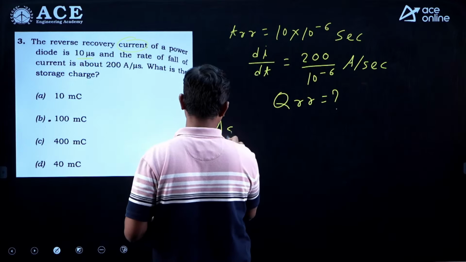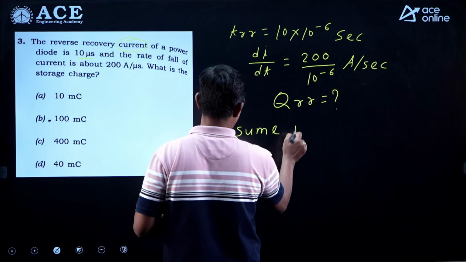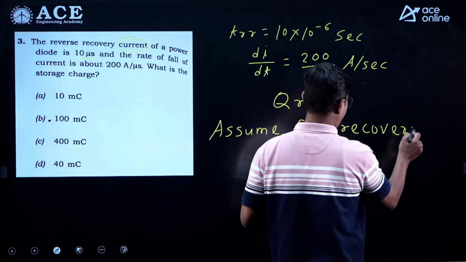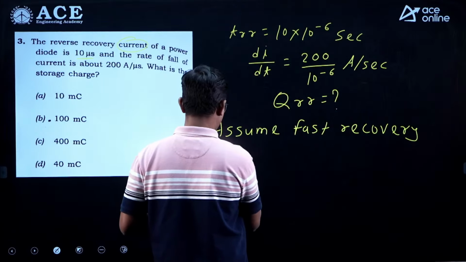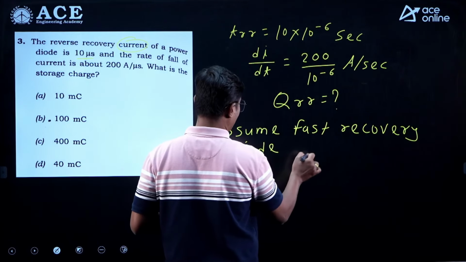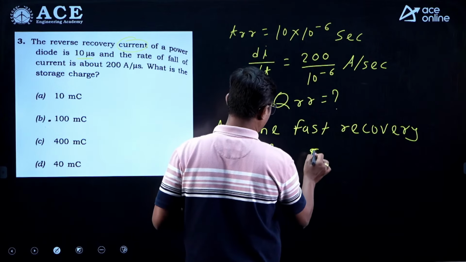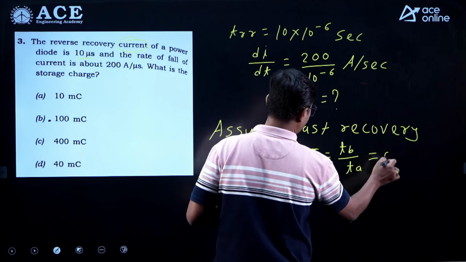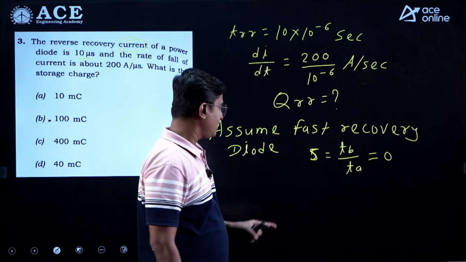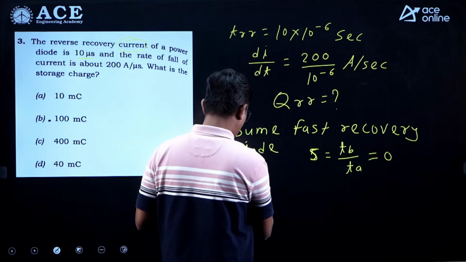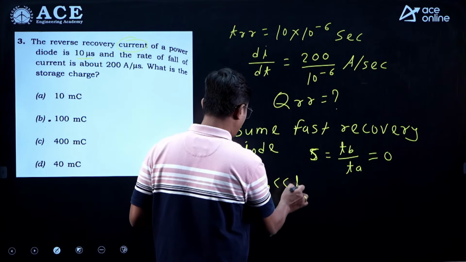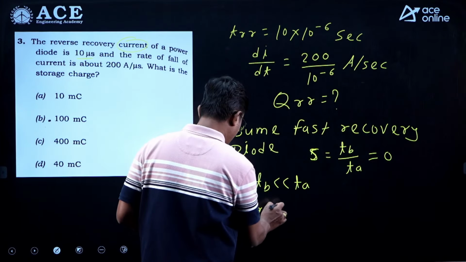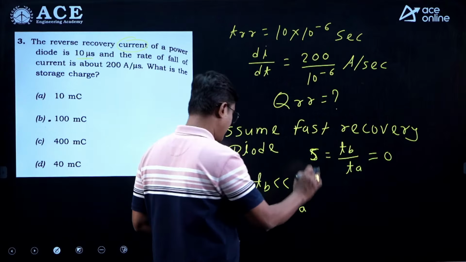So assume fast recovery diode. So what is softness factor? S equal to TB by TA is equal to 0, right, means TB will be very small. So here TB is very small compared to TA. So now I can write here my reverse recovery time TRR is simply equal to only TA, TRR equal to only TA, right.